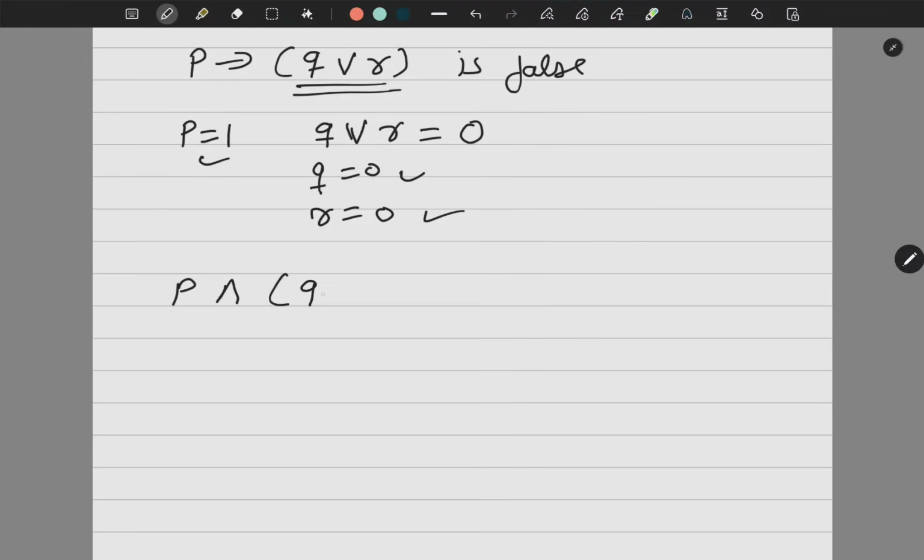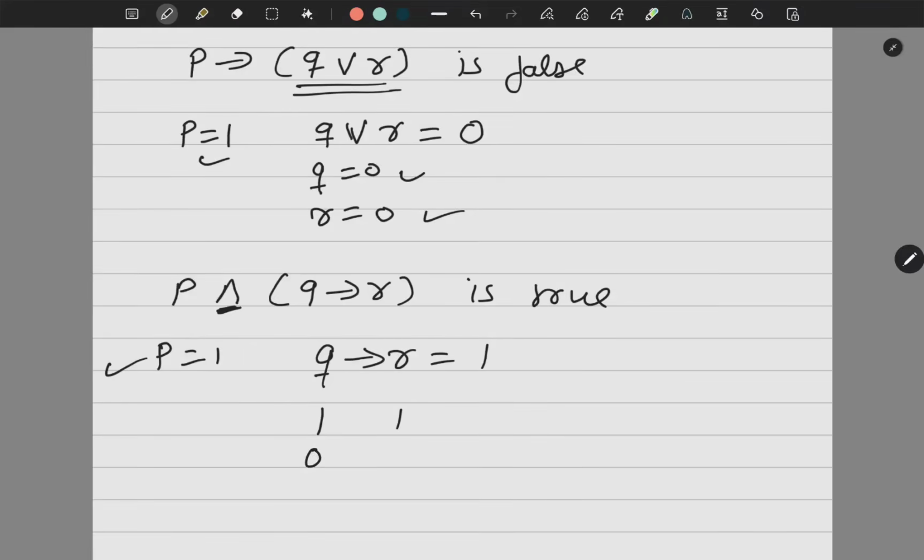Now do this one. P and Q implies R is true. Now we know that conjunction is true only when both the propositions are true. Means P is 1 and Q implies R is also 1. Now P is 1, so I got one answer. Q implies R is 1 in 3 cases. What are those 3 cases? I studied, I passed. I never studied, I passed. I never studied and I never passed. So in all the 3 cases I get 1. So these are the possible combinations of your answers.